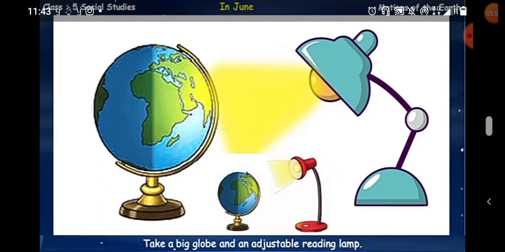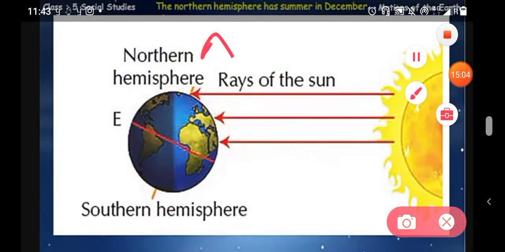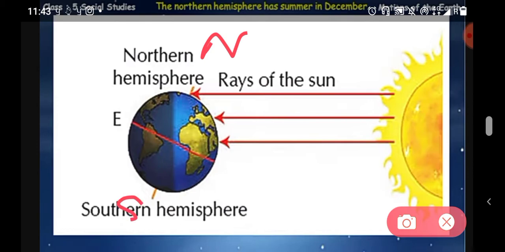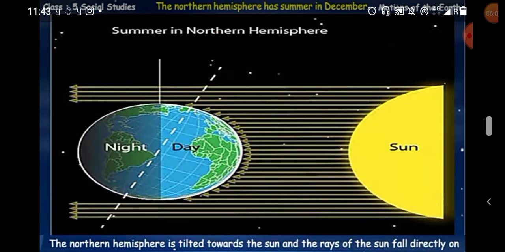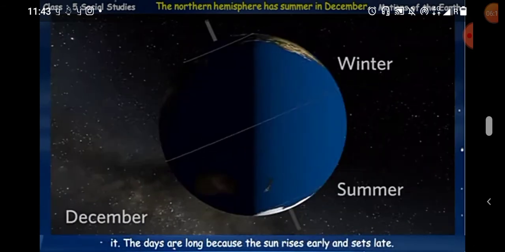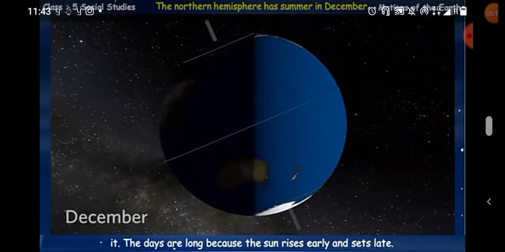If you look here at the globe, the northern hemisphere is receiving more light, and the southern hemisphere is not receiving as much light. That's why the season changes according to this. The northern hemisphere is tilted toward the sun and the rays of the sun fall directly, and the days are longer because the sun rises early and sets late also.